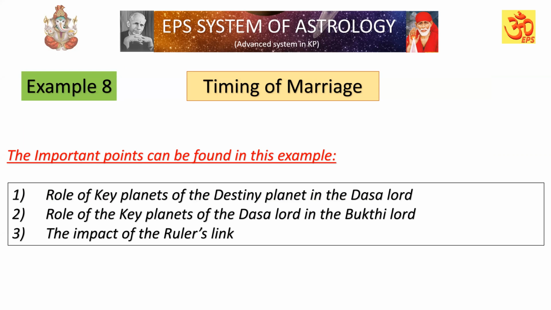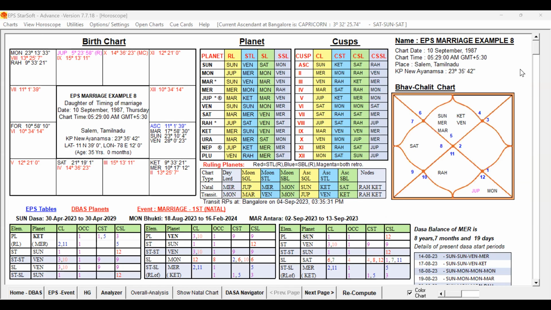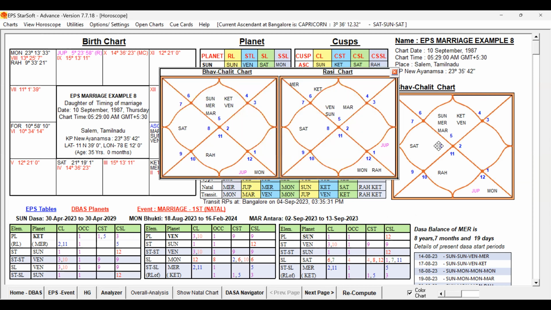Apart from that, we can find that in the Dasa Lord, some unfavorable key planets will be playing a role, but they will not be giving strong influence because the destiny is not weak. I will explain that also in this chart. Let us check the chart now. This is the birth chart of that female, and let me open that North Indian chart so that we can have the general study.